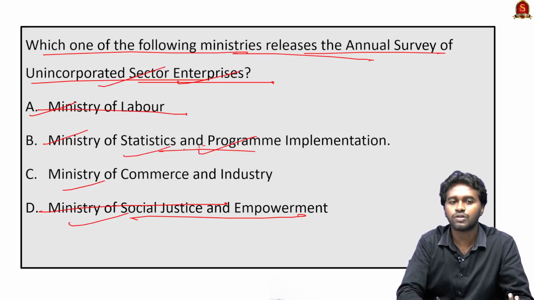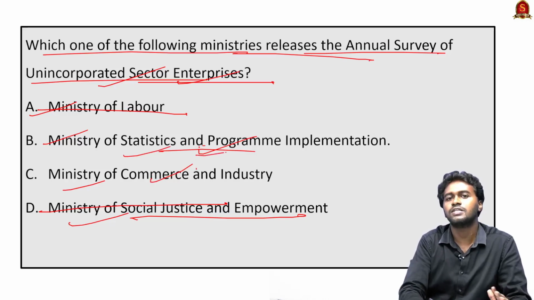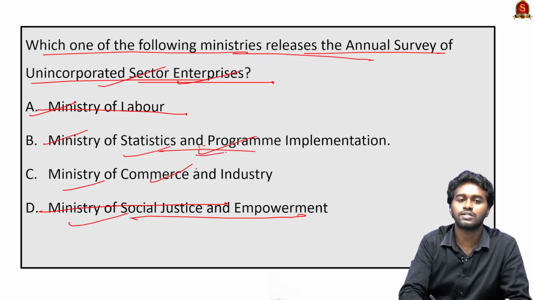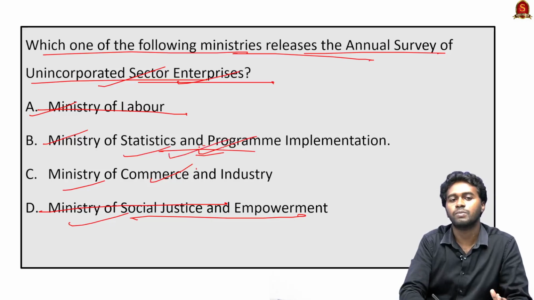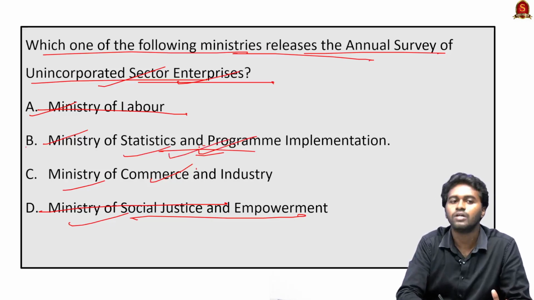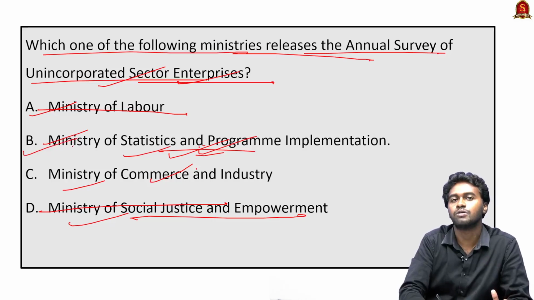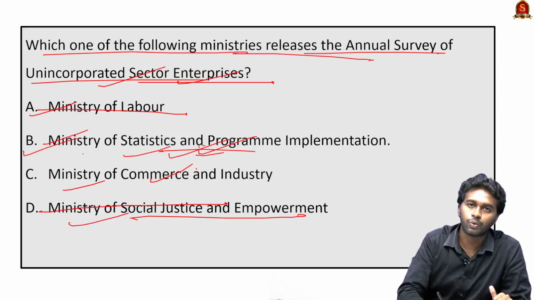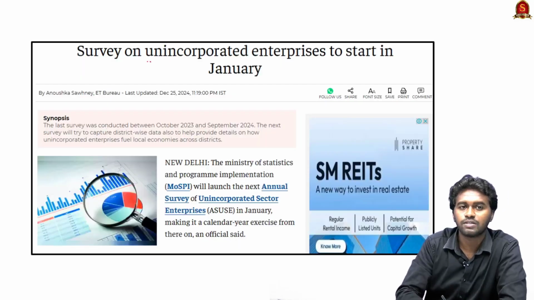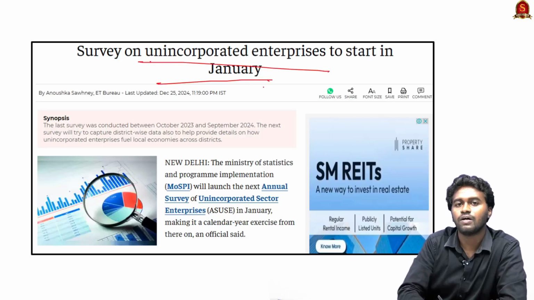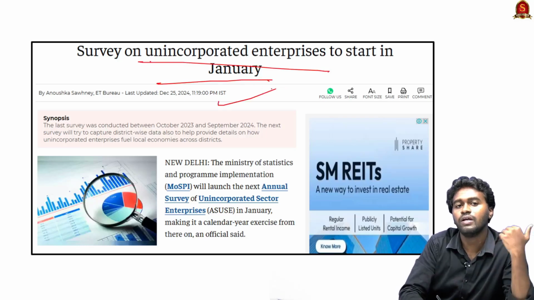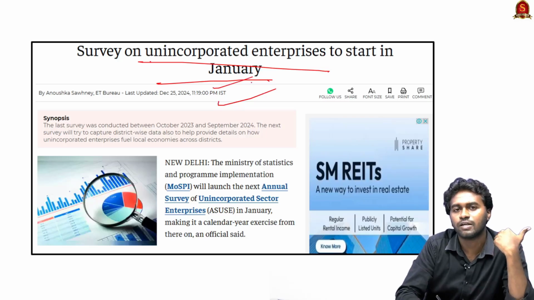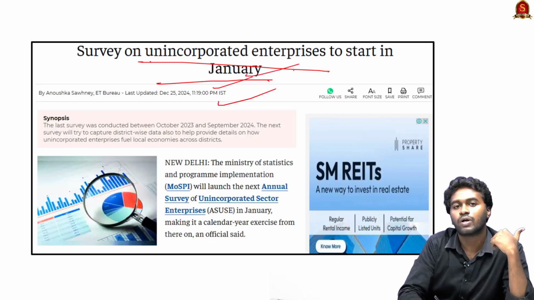Then we have the Ministry of Statistics and the Ministry of Commerce and Industry. In most cases, if there is any report or index, it is the work of the Ministry of Statistics and Program Implementation. Therefore, here the correct answer is option B, Ministry of Statistics and Program Implementation. So why are we discussing this? Because recently in January, the Ministry of Statistics and Program Implementation started the work for the annual survey of unincorporated enterprises.